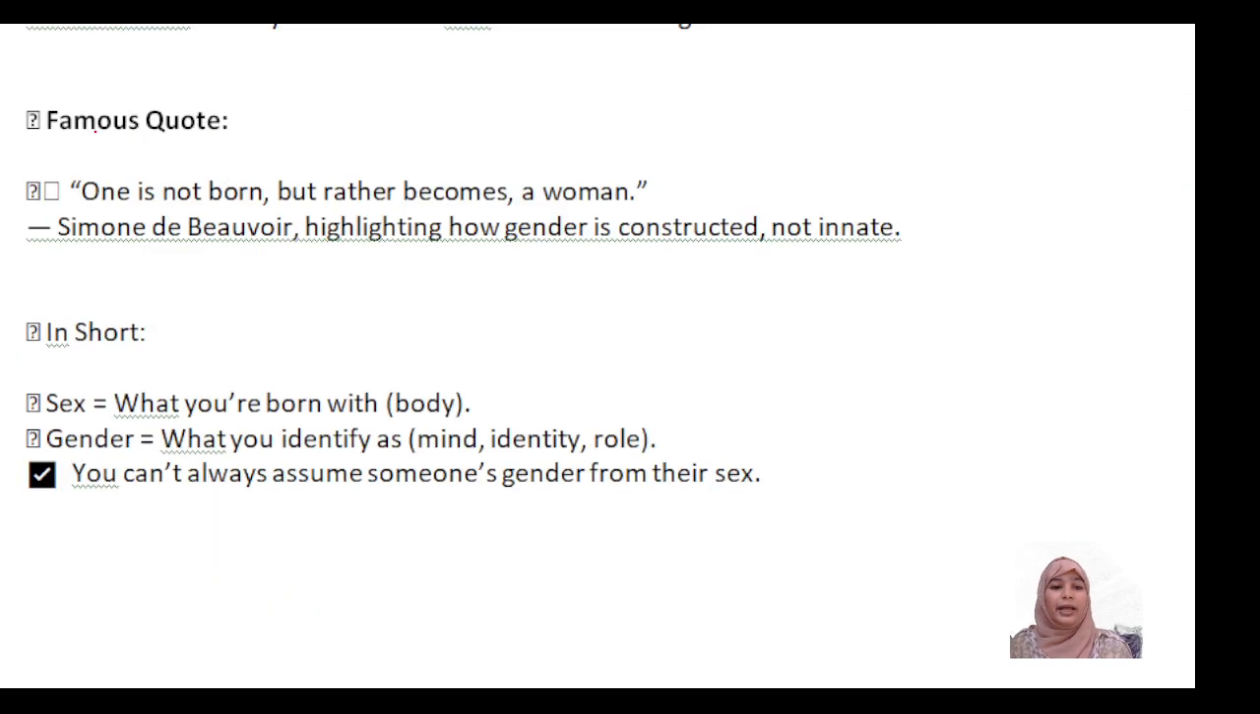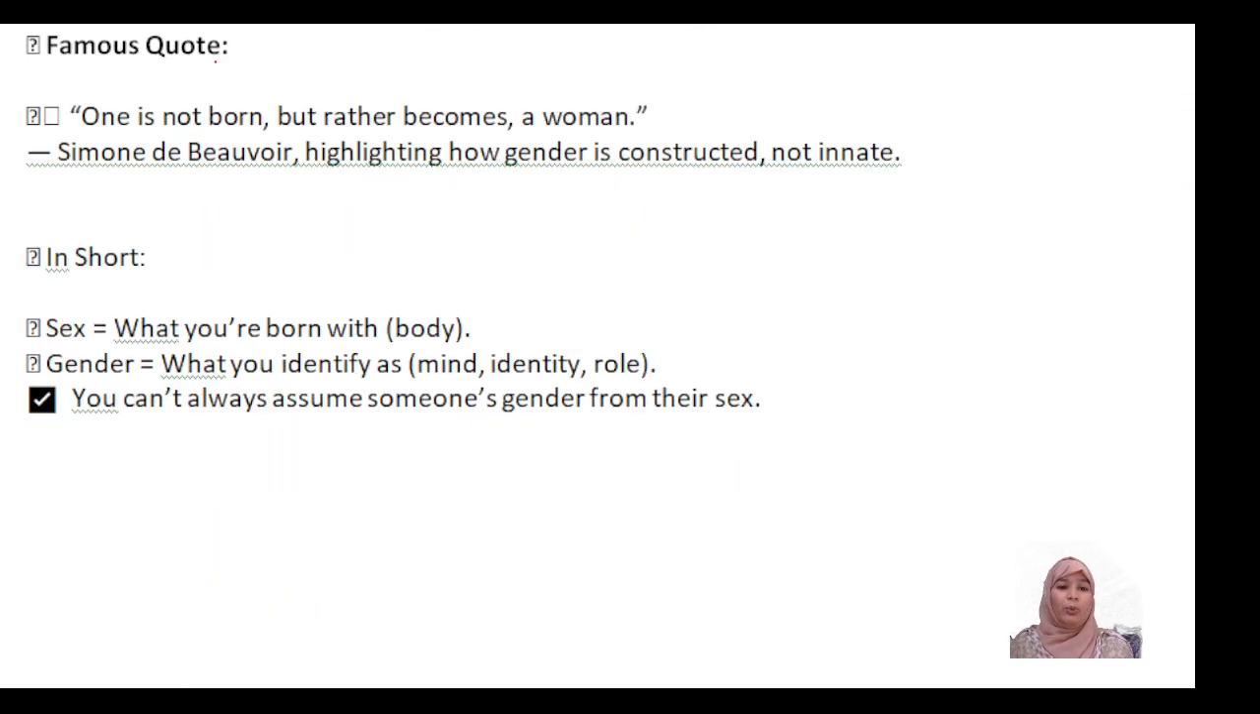Okay, fine. Next, a famous quote: one is not born but rather becomes a woman. This is Simone de Beauvoir's famous quote, highlighting how gender is constructed, not innate. Innate means natural, so naturally it is not fixed. According to situation and society, they make differences among people, whether it is a boy or a girl.